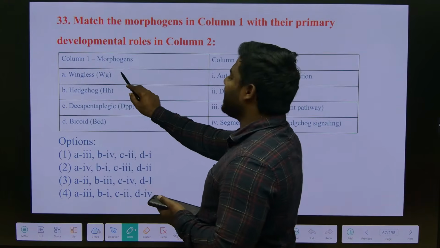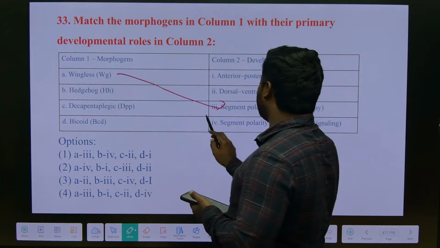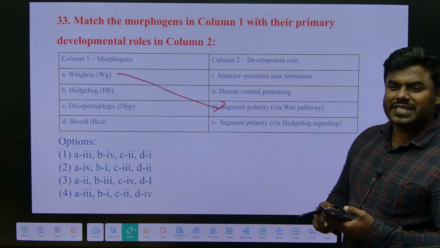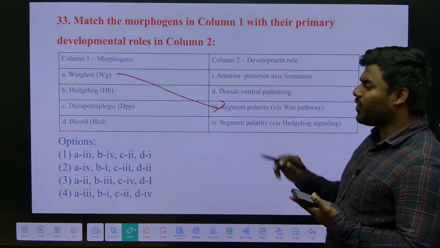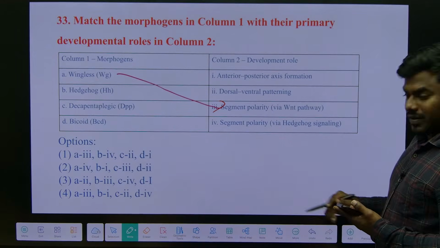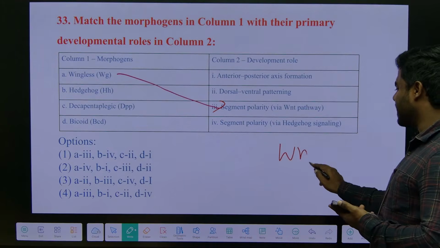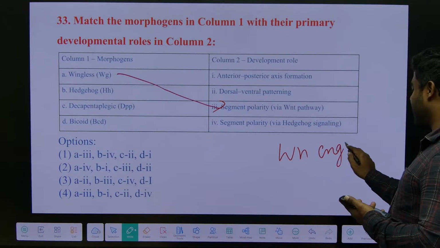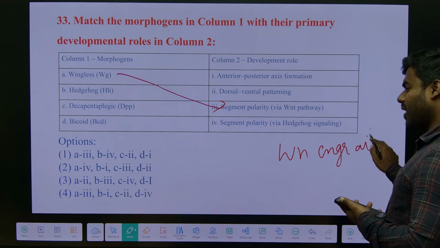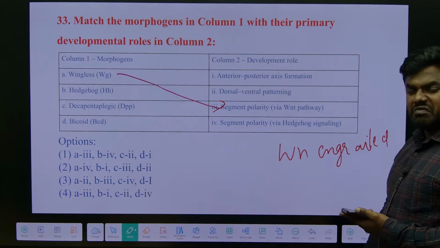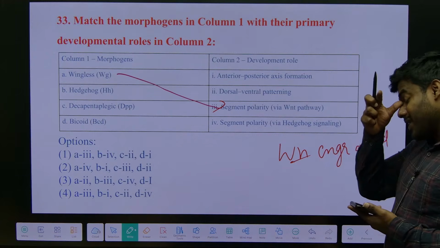What is the answer? Wingless, a segment polarity gene. What is an example of wingless, and we read one more gene? Very good. Slowly, wingless and engrailed. You remember, we drew the diagram and we read. Wingless uses what kind of receptor?